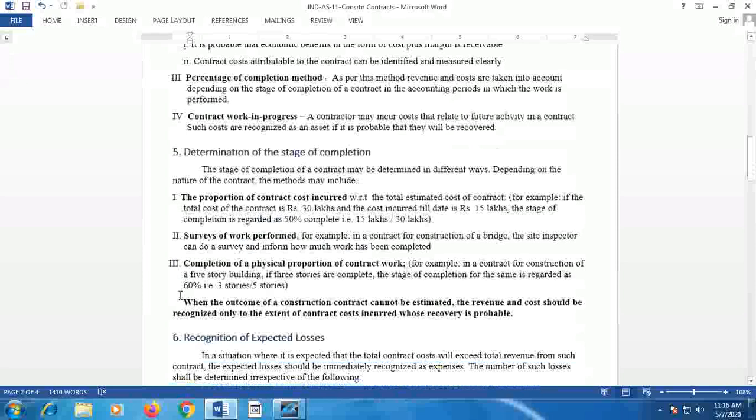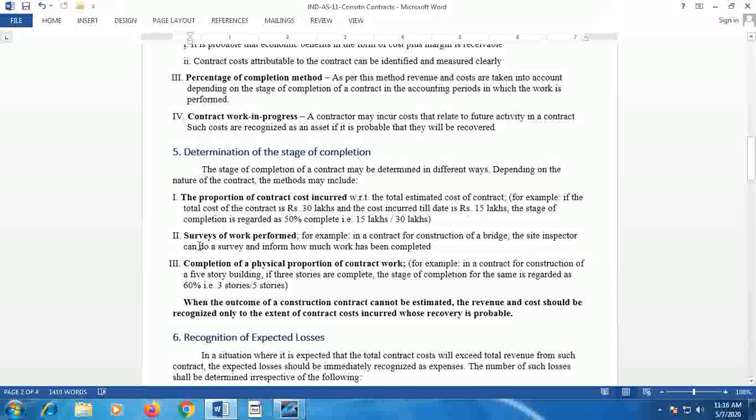Now the question of determining the stage of completion, because on that basis costs and revenues are assigned or accounted in the books of accounts of the contractor. The stage of completion of the contract may be determined in different ways. There are three options. The first option is the proportion of the contract cost incurred, that is with reference to the total estimated cost of the contract. For example, if the total cost of the contract is 30 lakh and the cost incurred till date is 15 lakhs, 50% of the cost is already incurred. That means the stage of completion is 50%.